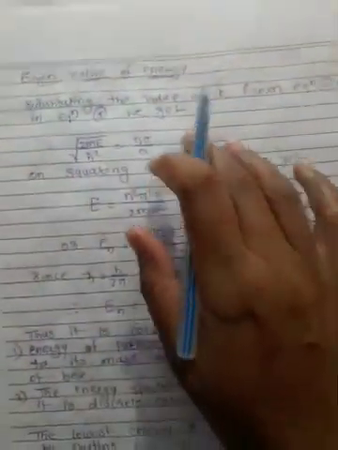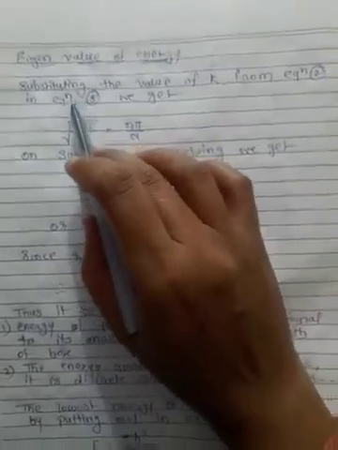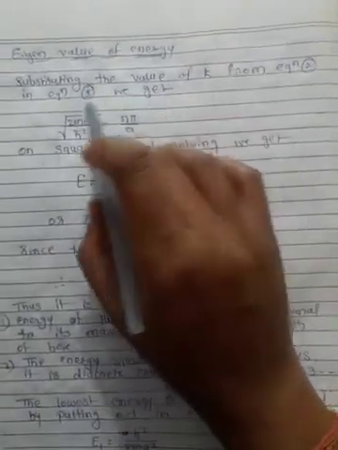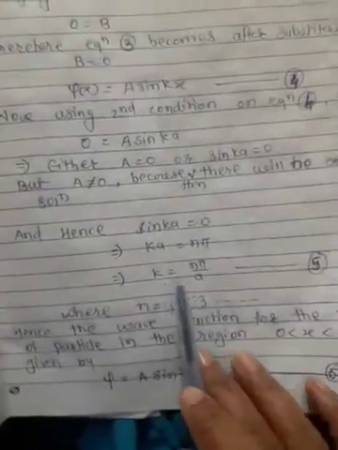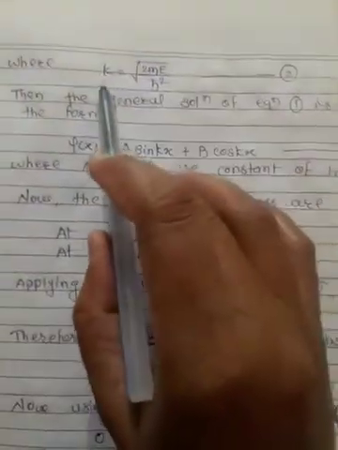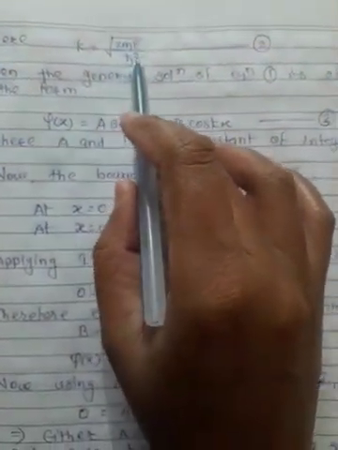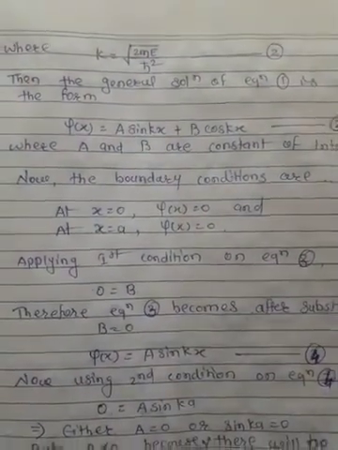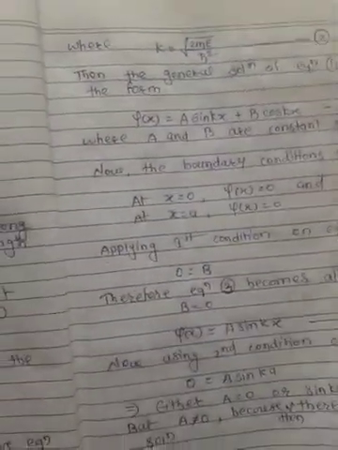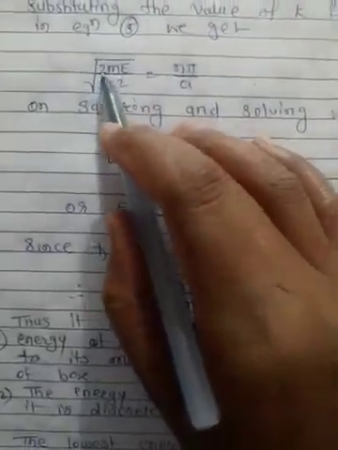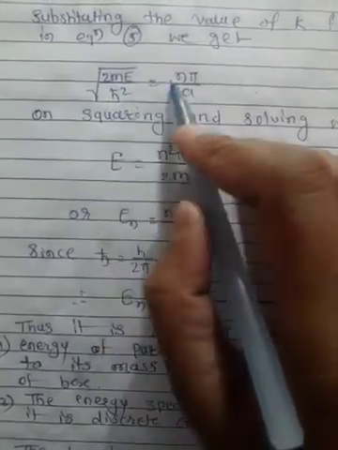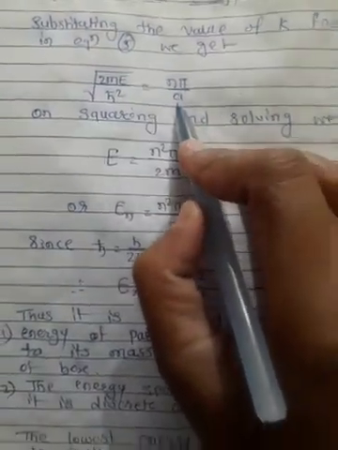Then after that, the eigenvalue of the energy for that particle. For this we substitute the value of k from equation 2 in equation 5. Here k equal to n pi upon a, and k equal to under root of 2mE upon h cross square. Therefore, we substitute the value of k from equation 2 in equation 5.